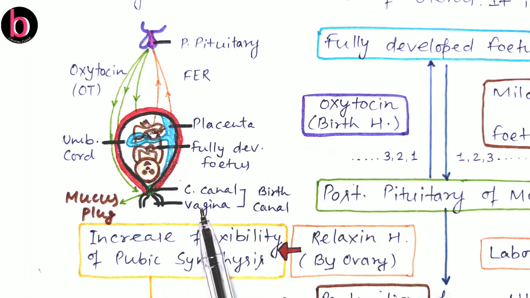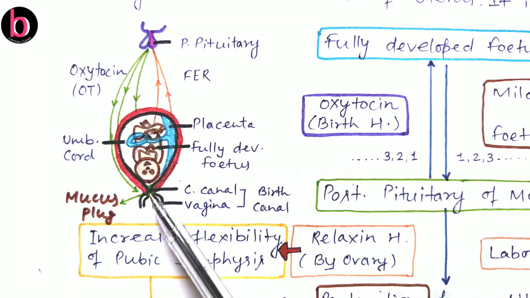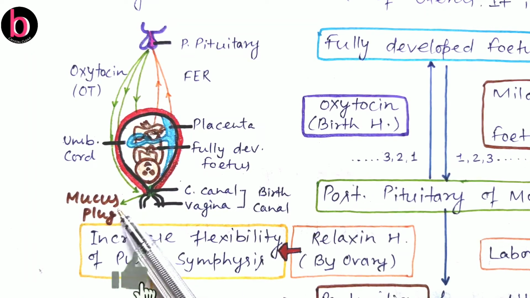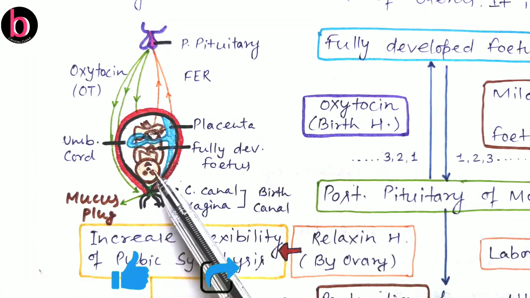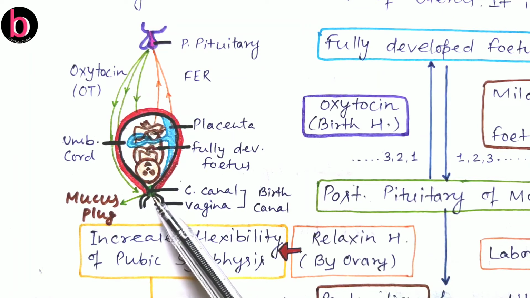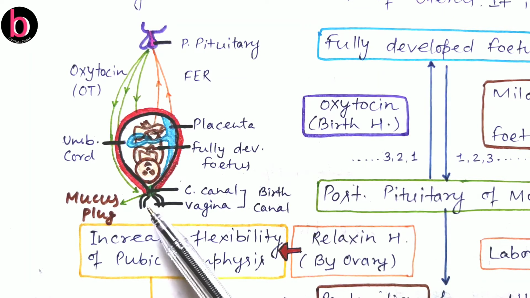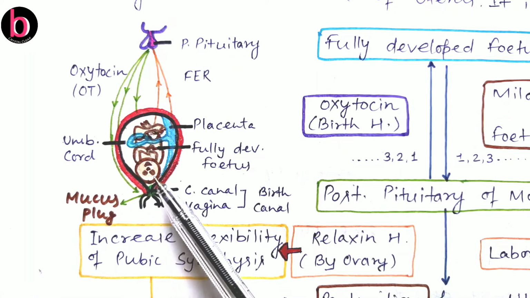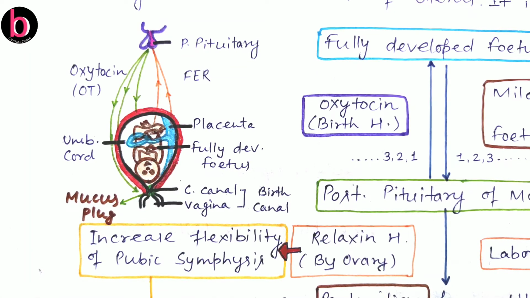This cervical canal along with the vagina is known as the birth canal. So through this birth canal there will be childbirth. This is the mucus plug, which helps protect the embryo or growing fetus by preventing the entry of pathogenic substances from the vagina into the uterus.